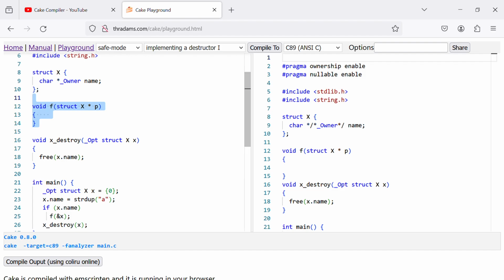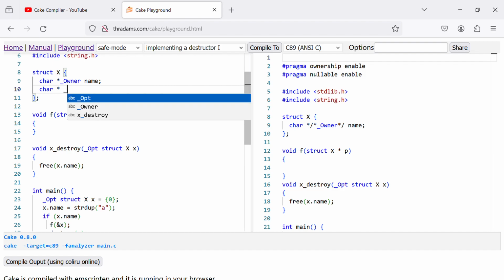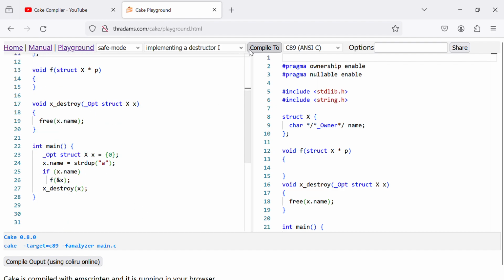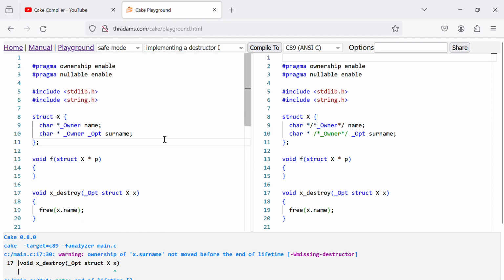pointers. And of course, it's also possible to have a mixture, like, and this one can be, let's say this one can be optional, so this is not a problem, and both will be optional here. And so what happens now, and then I can show also the ownership.